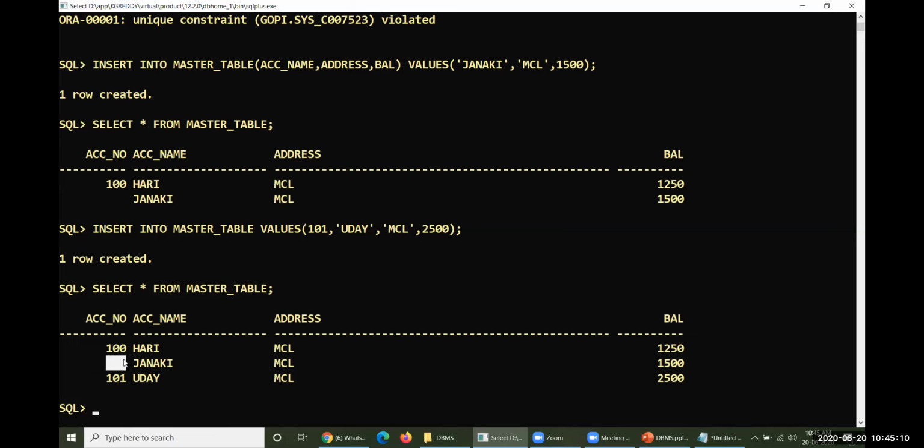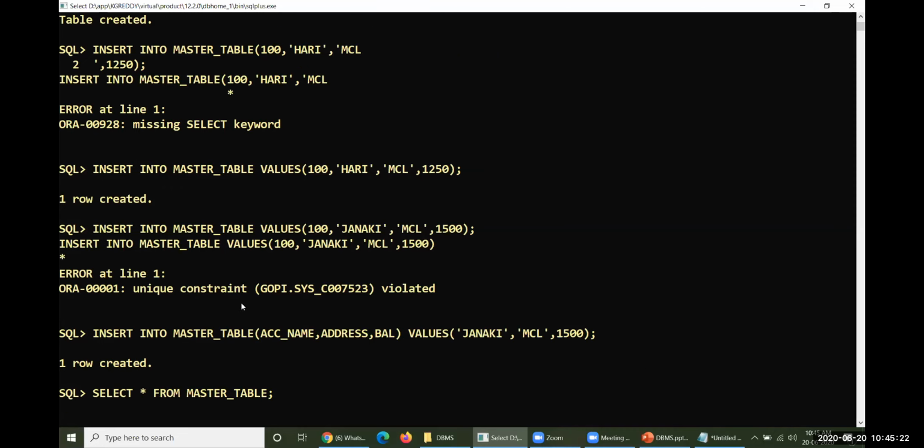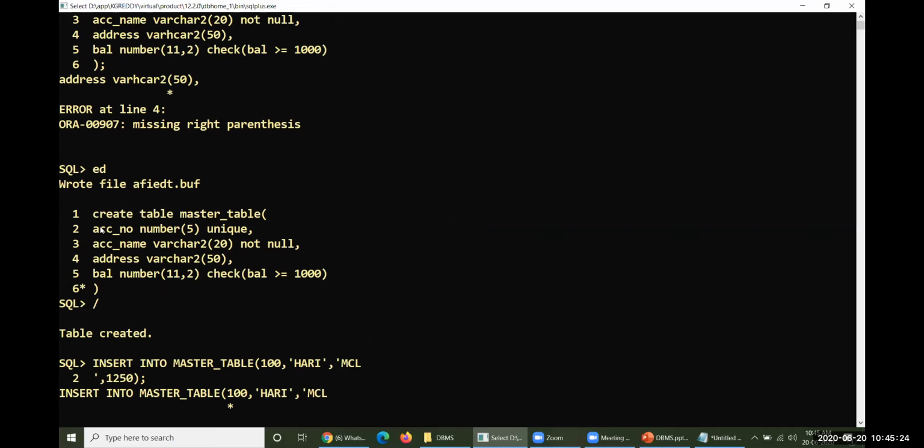Whereas if you try to enter a null value here, yes, it could be accepted. So you could enter any number of null values when you are enforcing a unique constraint on any column. Null values can be entered any number of times, there is no problem at all. If you enter actual data, that actual data must not be duplicated. That is the point we need to consider here.